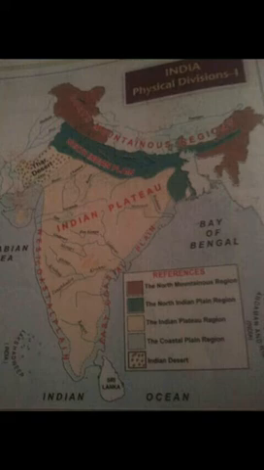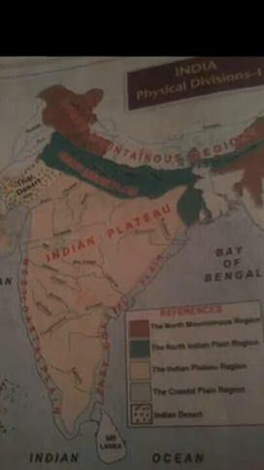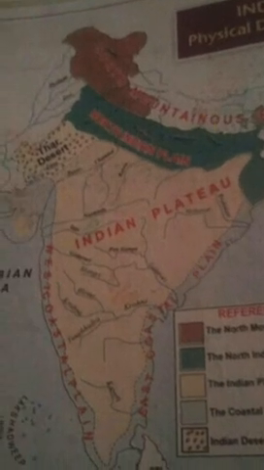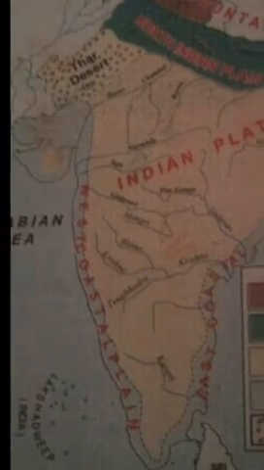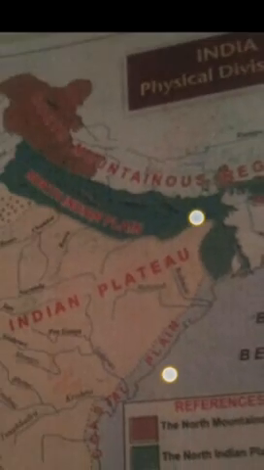First one is the northern mountains of India, second is northern plains of India, Indian Plateau, eastern coastal plain, western coastal plain, Thar desert, that is also known as the Indian desert, right? And the Lakshadweep island and the Andaman and Nicobar islands. Means these are the different physical features of India.